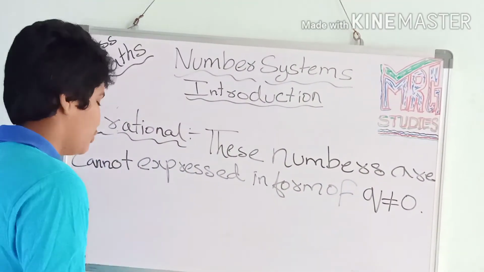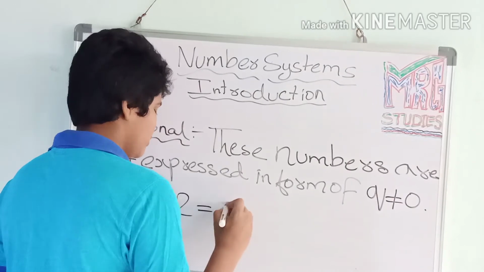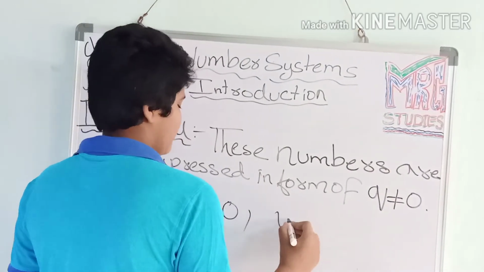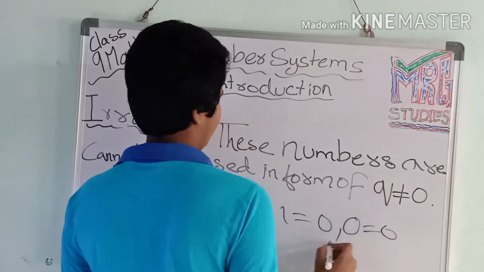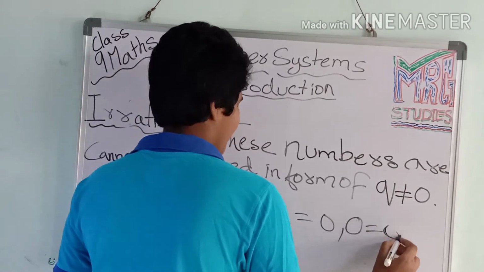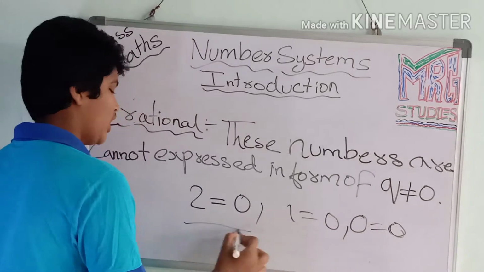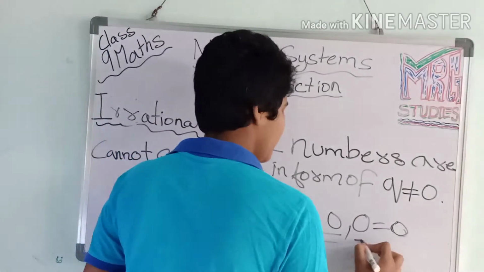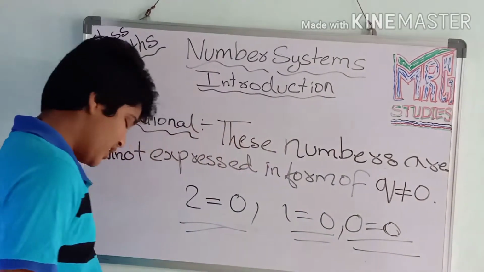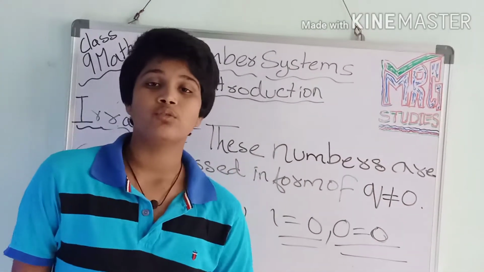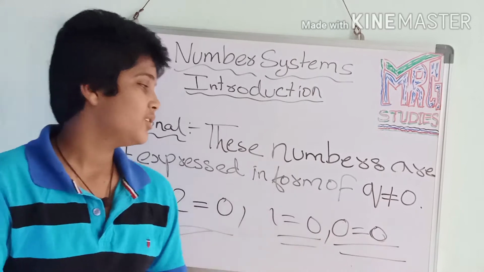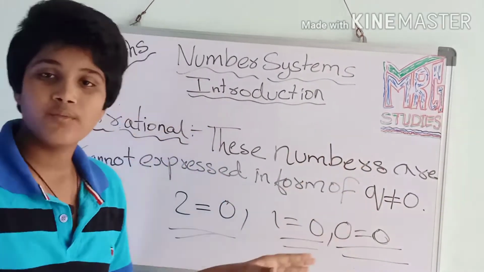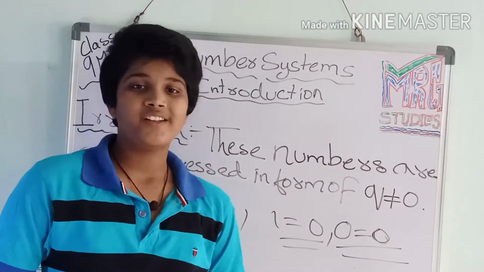So for example, 2/0, 1/0, 0/0, like this. These are all irrational numbers. The irrational numbers are the alternative to the rational numbers. In irrational numbers q is equal to 0, in rational numbers it is not equal. Okay, I think you have understood.